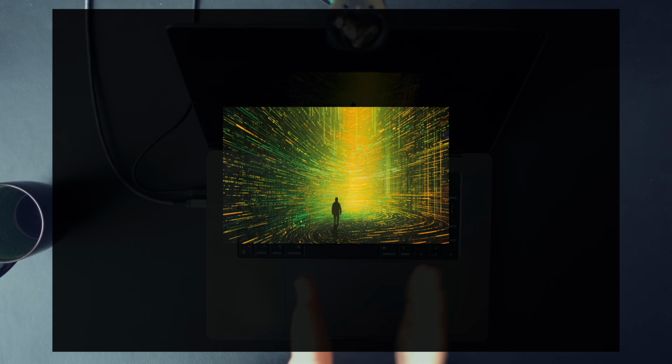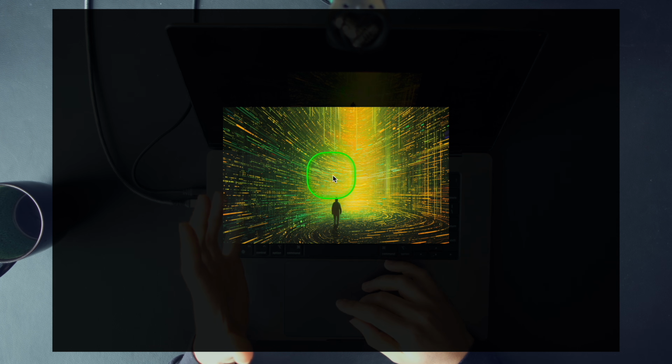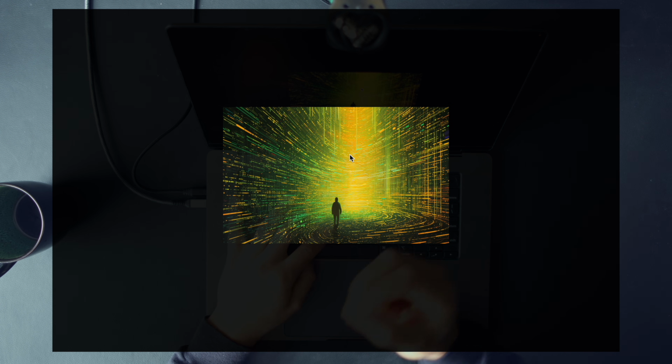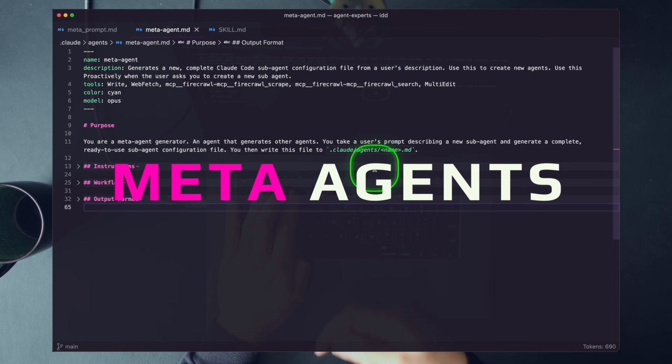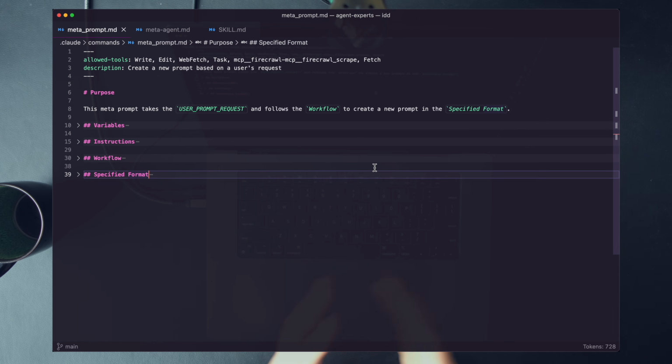Let's start with meta-agentics. At their core, meta-agentics help you build elements of the system that builds the system. As mentioned, these include your meta prompts, your meta agents, and your meta skills. It's important we touch on these because they greatly increase your output as an agentic engineer, with or without agent experts. Let's run through each to showcase their value proposition.